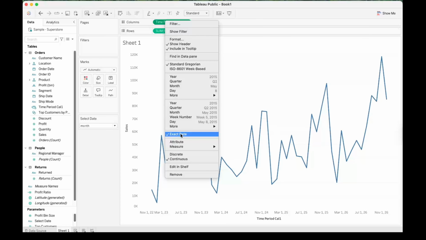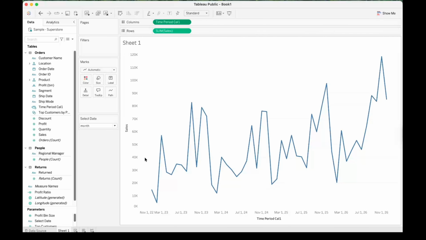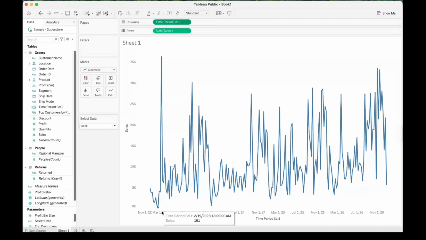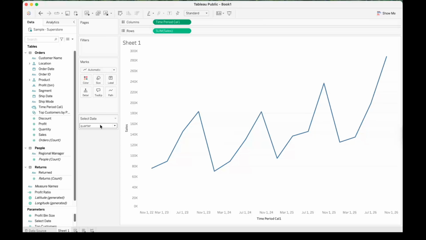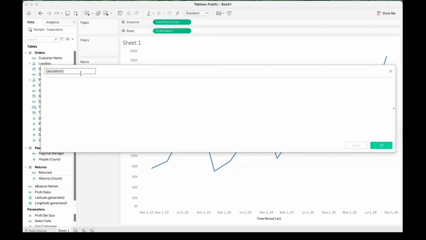So now when we selected extract, it automatically became continuous. Now what we can see is that when we select week, we are able to see our sales trend over the weekly level. And let's test our quarter. So now we have quarter, and we are able to see sales over the past quarters we have. So let's dive into the second calculation too. This is comparatively a shorter calculation.